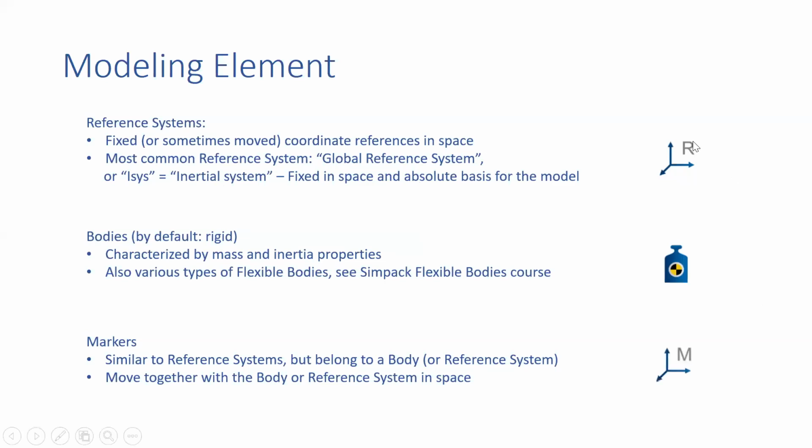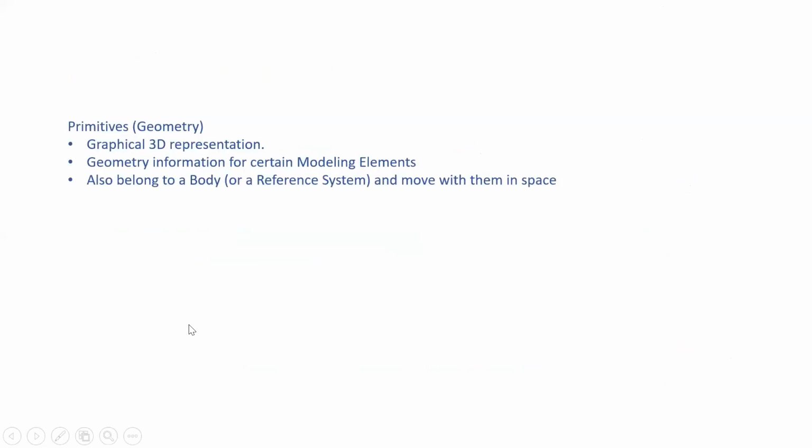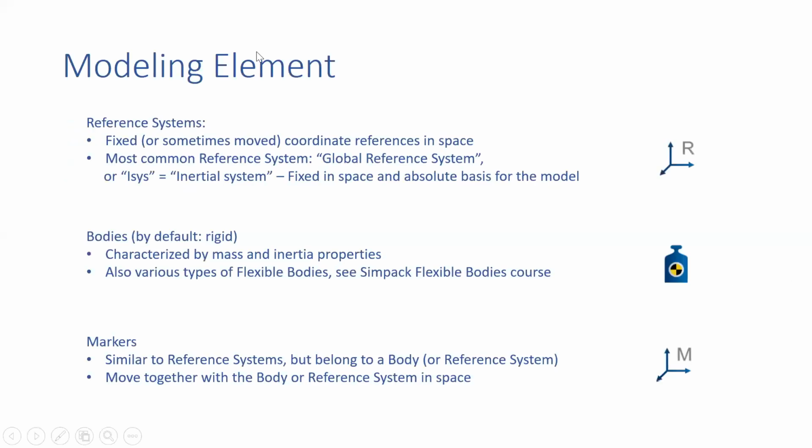This is the symbol. Look, both are axis system type, but one is R and another one is M. Now, primitives or else geometries. Here primitives represent the graphical 3D representation, the geometrical information of a certain modeling element, and it also belongs to a body or reference system. Look, if you create a body, inside the body there are always two things available: one is marker, another one is primitives.